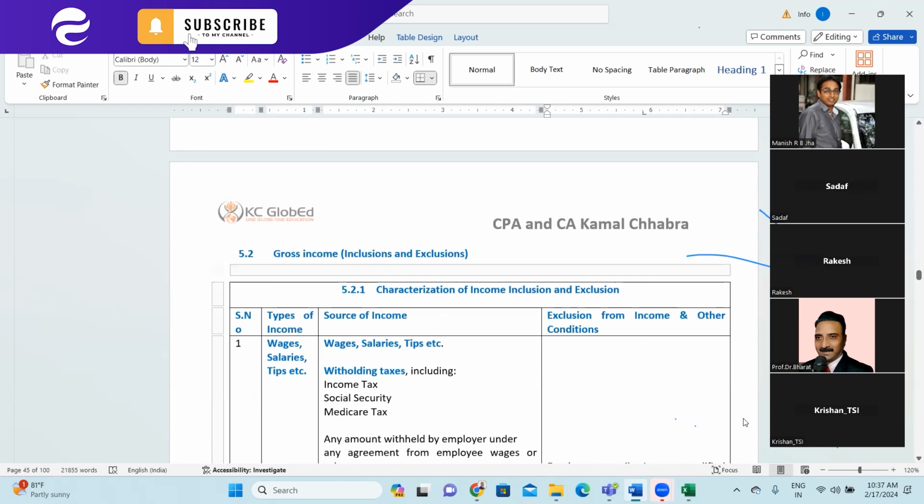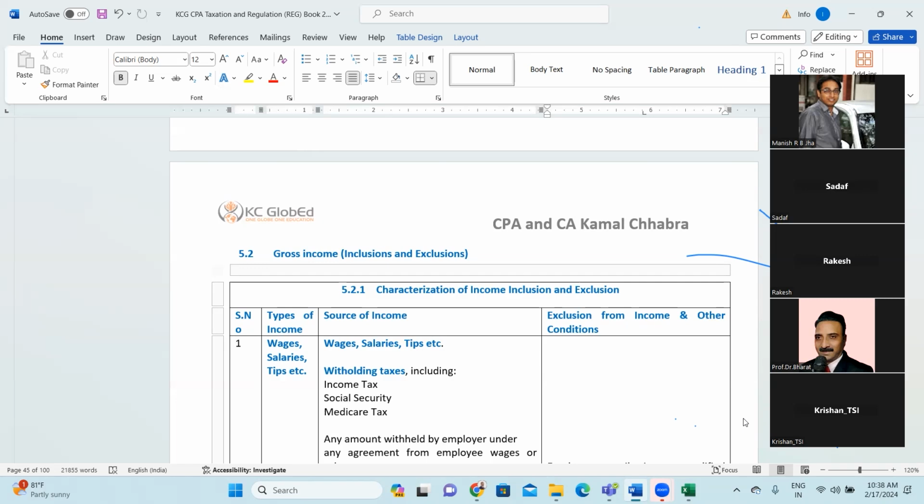You can make a point that there may be other sources or other types of income possible. The answer is definitely yes. But in our book and in all the study material, we are more focused on examination purposes. So what is normally tested in the examination as per the blueprint issued by AICPA, that we are covering here.